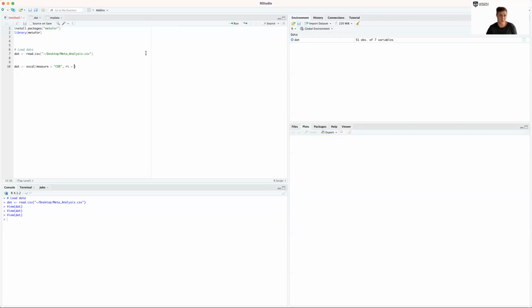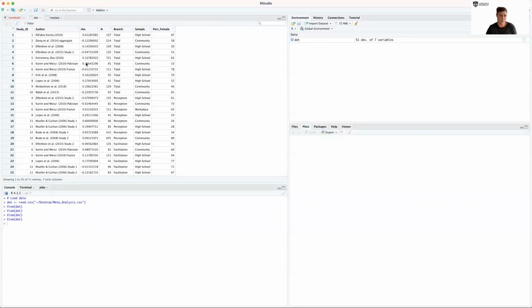It's this variable here called rho. So ri, the correlation coefficient of the ith study, will be this column rho.